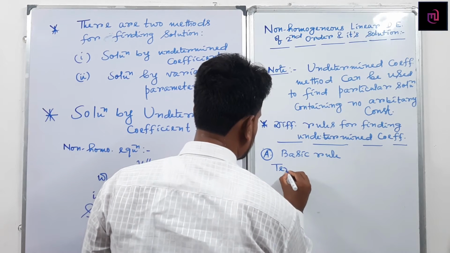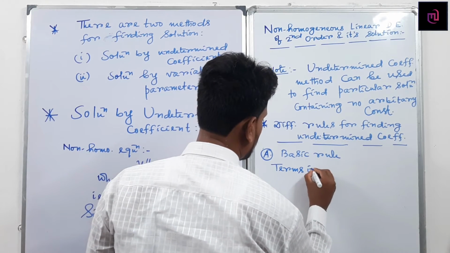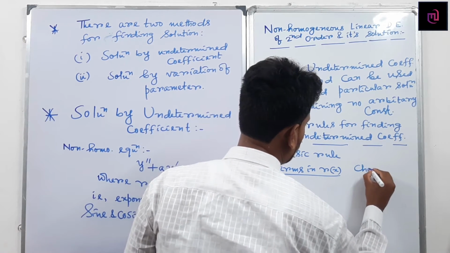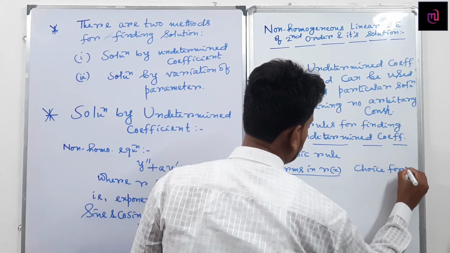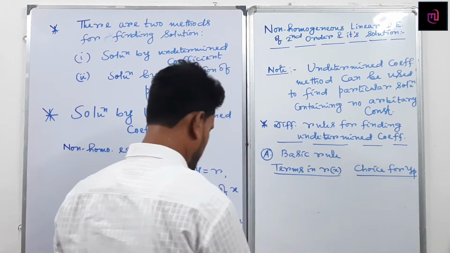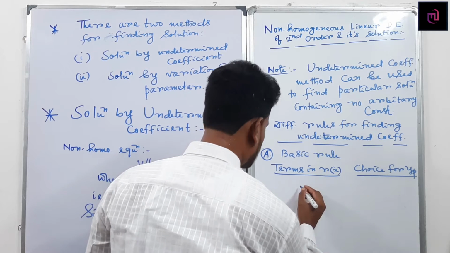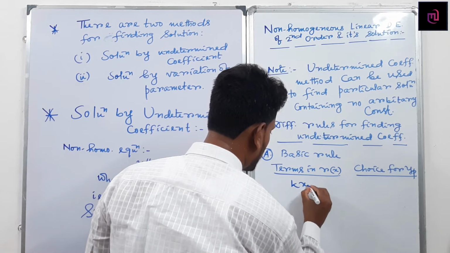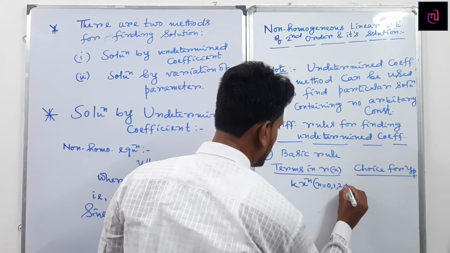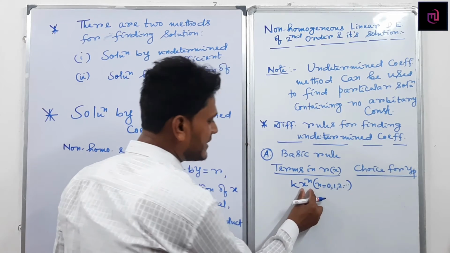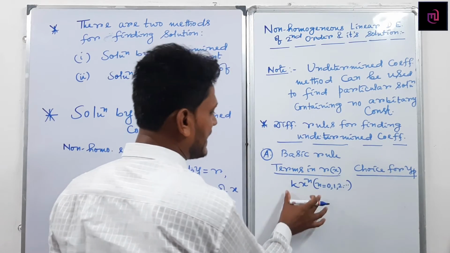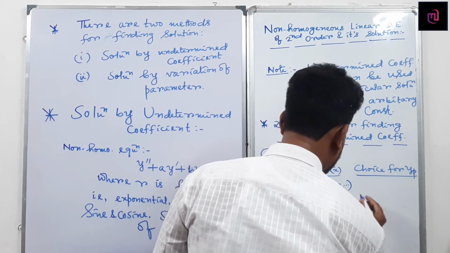Terms in r(x), a choice for y_p, y suffix p, the particular solution. So here, if I get a polynomial term, suppose k times x to the power n, where n becomes 0, 1, 2, then what is y_p?